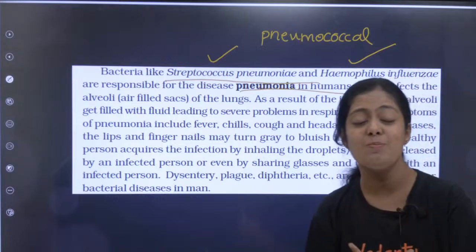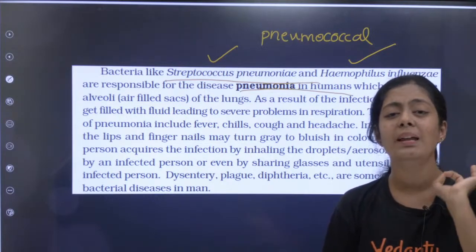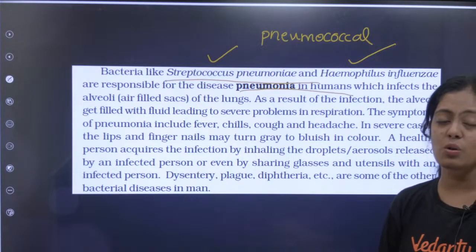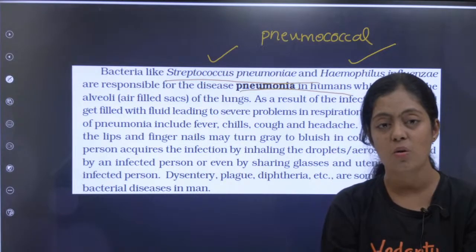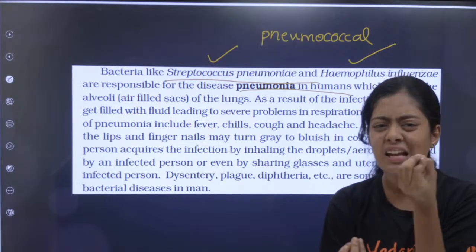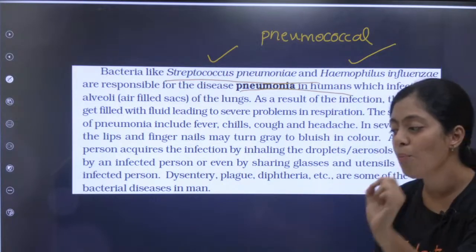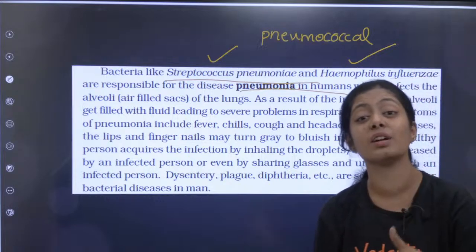They affect your respiratory system, they affect your lungs. So what is happening in the lungs? The reason pneumonia is called such a severe condition is that the alveoli are filled with mucus. So there is very little space for the exchange of gases, and they will find it difficult even to breathe.